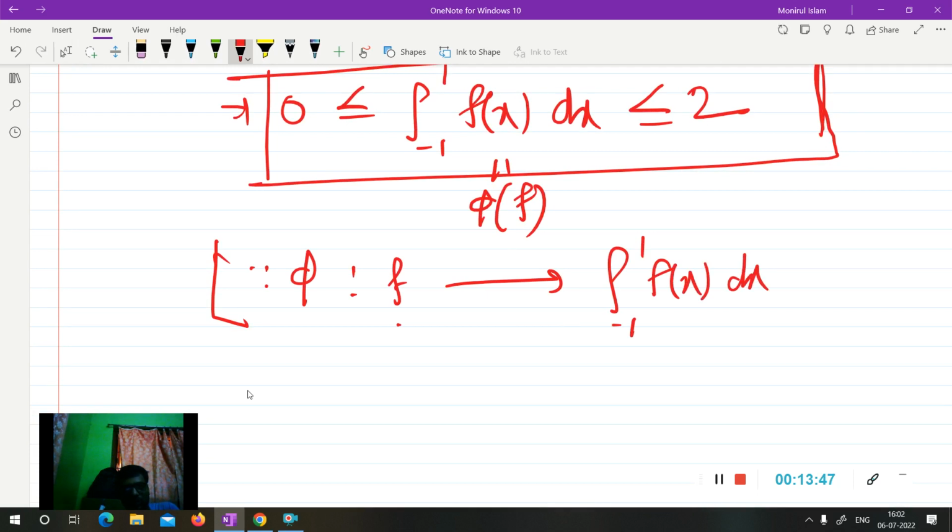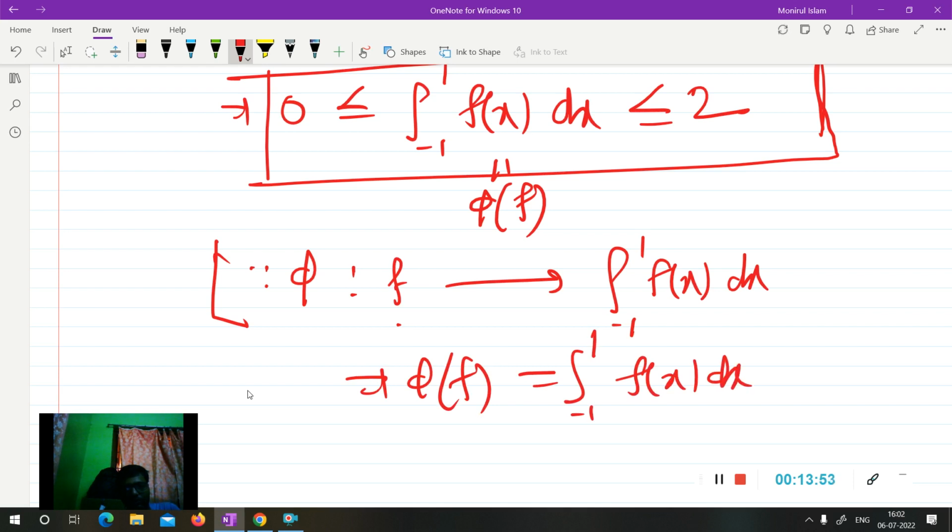So you can say from here that the image of f will be the integral of f dx, so phi(f) lies between 0 and 2, in the closed interval [0, 2].